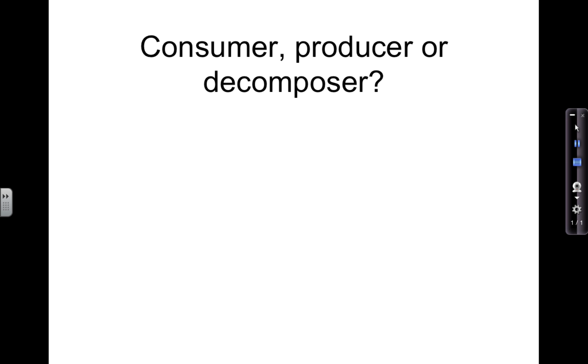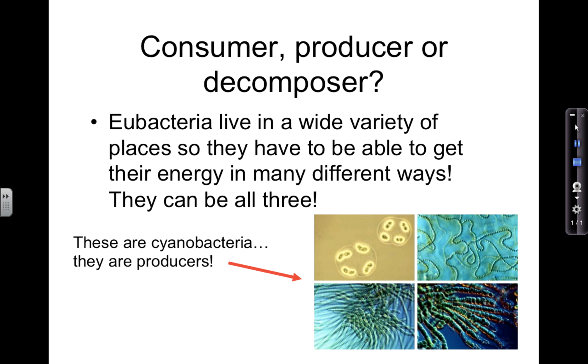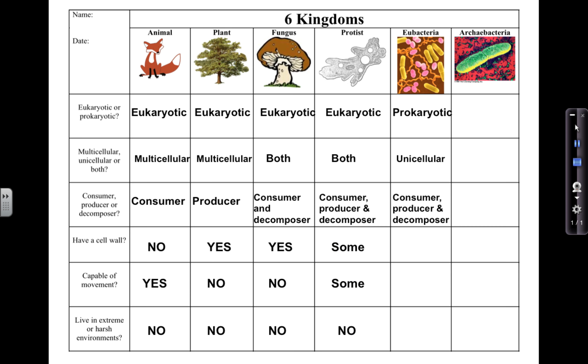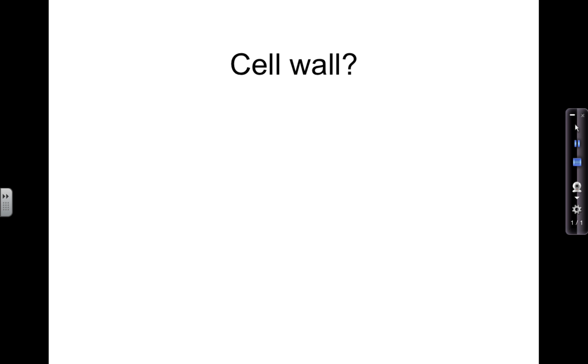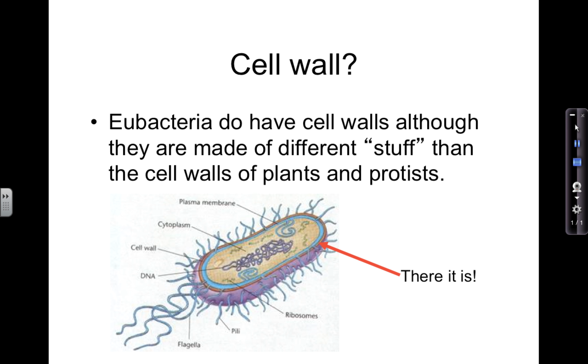How about consumer, producer, or decomposer? Eubacteria have a pretty wide variety also, so they can get their energy in a lot of different ways. So some are consumers, some are producers, and some are consumers that are decomposers. Do you think they have a cell wall? They do, although it's made of different stuff than plant and protist cell walls are made of, but they do have one.